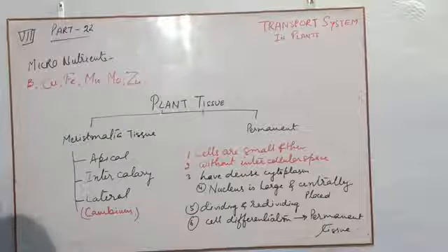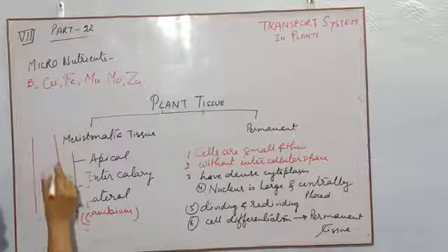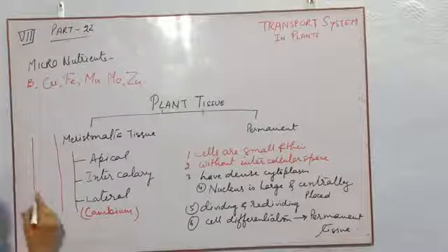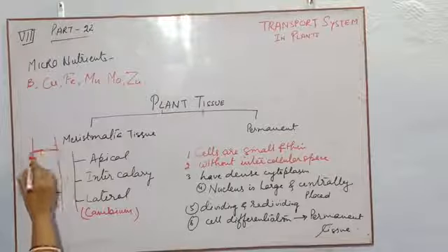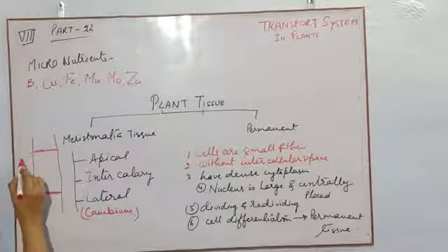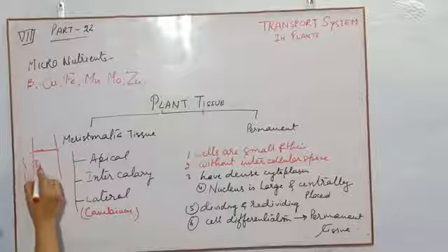intercalary. See children, suppose this is the stem and this is the node. This is node, this is node, this is internode.